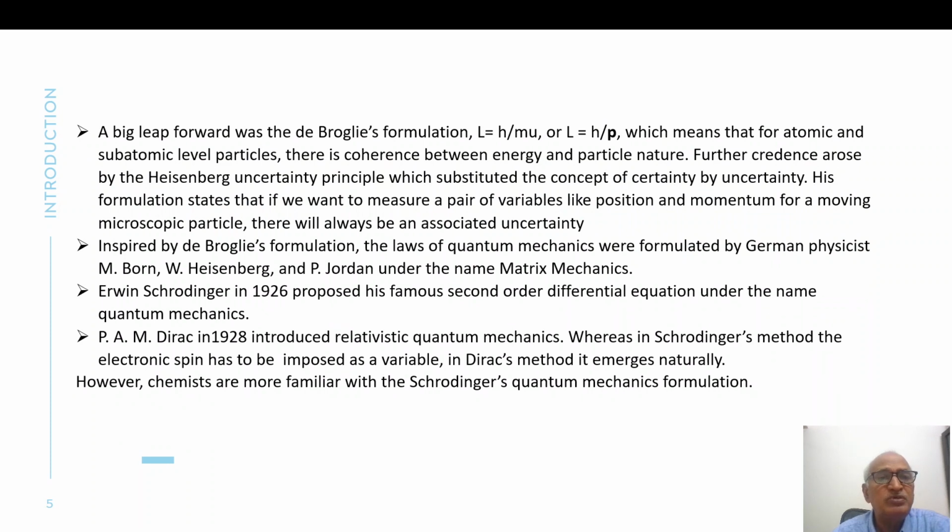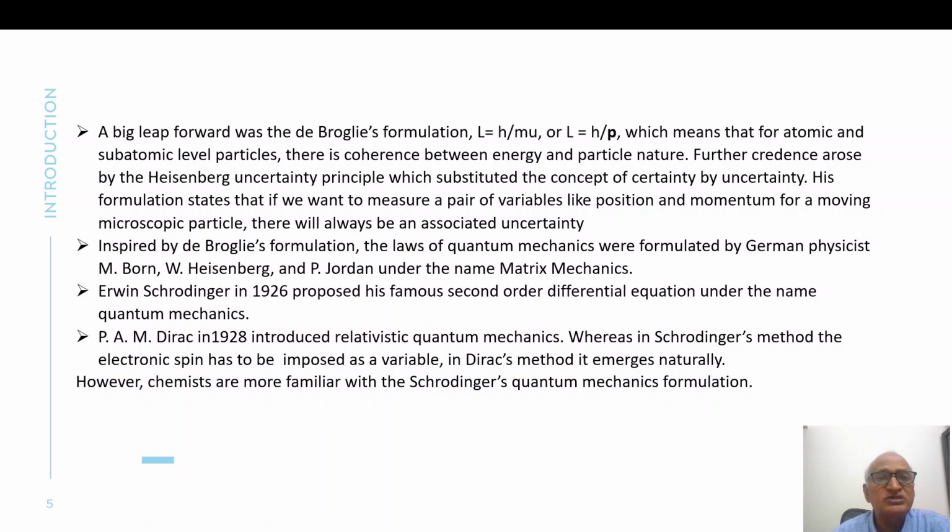Next point, a big leap forward was the de Broglie formulation. It is wavelength equal to h upon momentum, which means that for atomic and subatomic level particles, there is coherence between energy and particle nature. Further credence arose from the Heisenberg uncertainty principle, which substituted the concept of certainty by uncertainty.